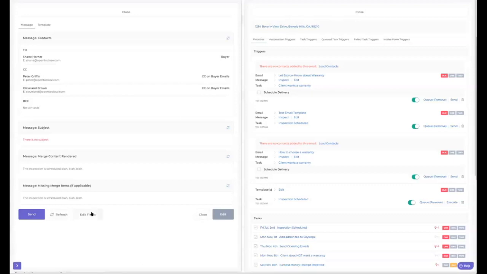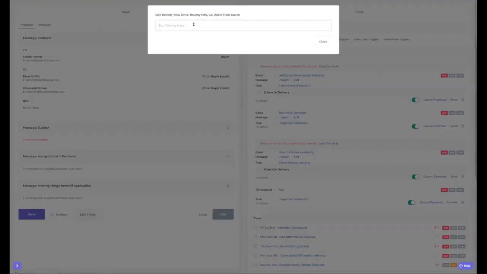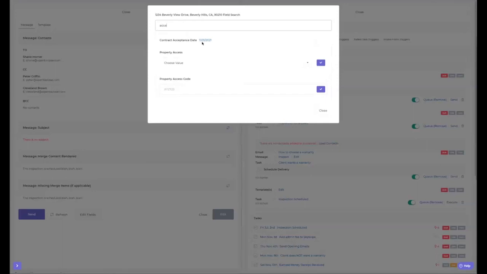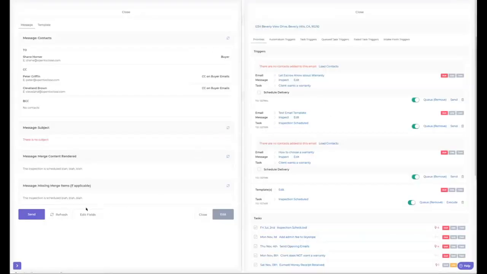Now, if I wanted to come in here and let's just say my merge field for closing date is not filled out, I can say edit fields. I can type in closing. It's going to pop up, oh, I don't have a closing date. Let me say acceptance date because I think that's in here. So I just type in acceptance. There's my acceptance date. I can come in here and change it. Click off that, refresh it, and now I'm right back in the same screen without having to go all the way back over to my fields.